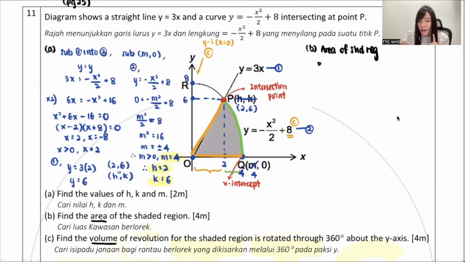So when you want to find the area for this, even though they fully stick and you want to use dx, you should find from 0 to 2, which is actually a right angle triangle. And then you should find from 2 to 4, which I always call area under curve. Then in between, you put a plus, you just add them together, then you will get the area for the whole thing, correct? So my dear, how do I find the left side one? The left side one is actually a right angle triangle.